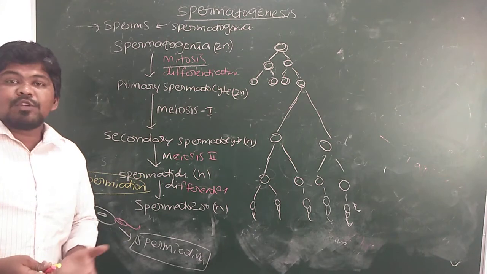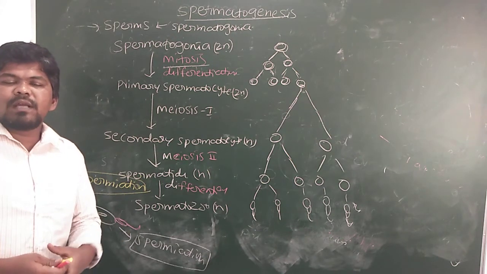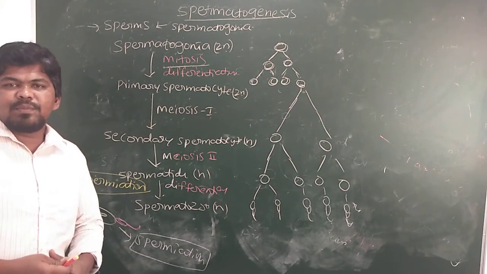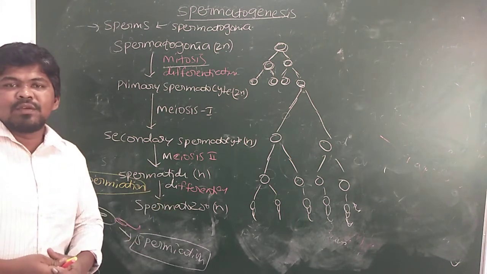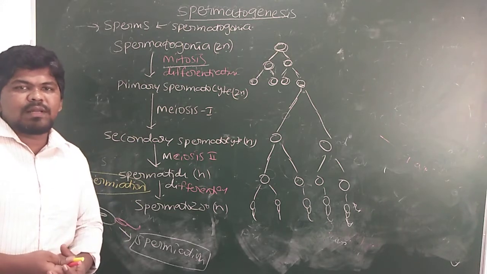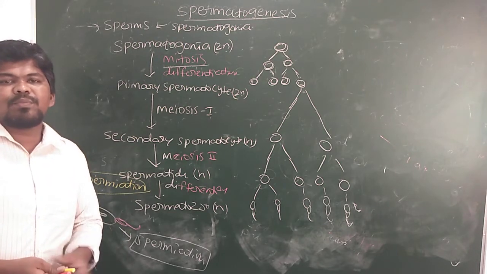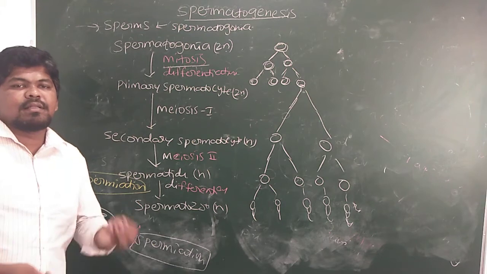What is the primary reproductive organ? The organ which is involved in formation of gametes is called the primary reproductive organ. Here the testis is used for production of gametes. Why? Because inside the testis only we can see the formation of sperms. Hence the testis is a primary reproductive organ in males.